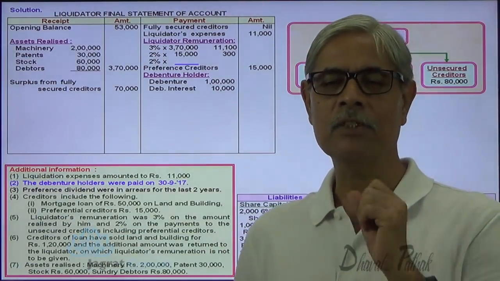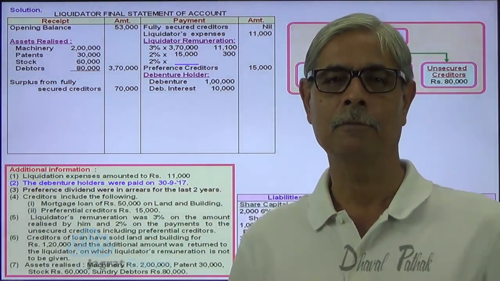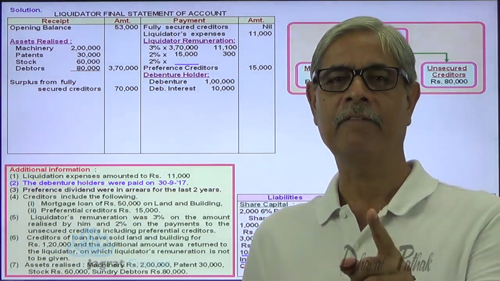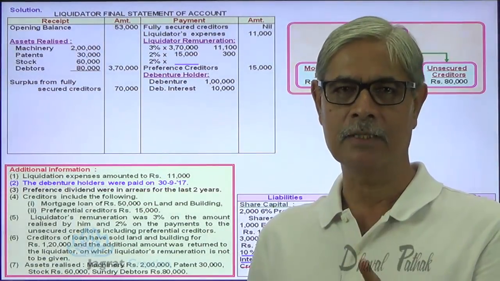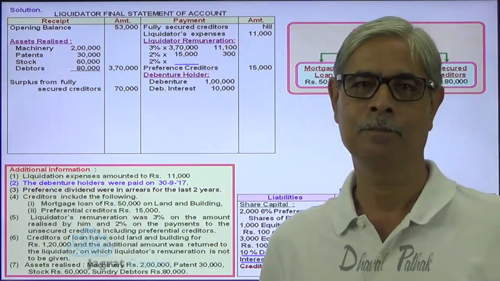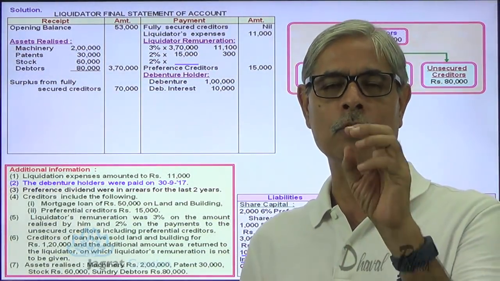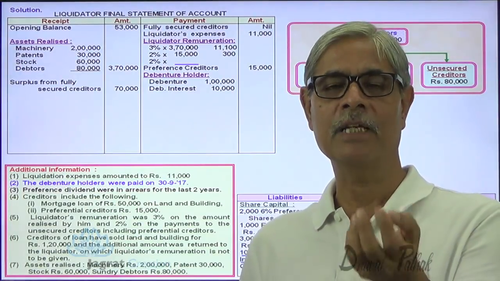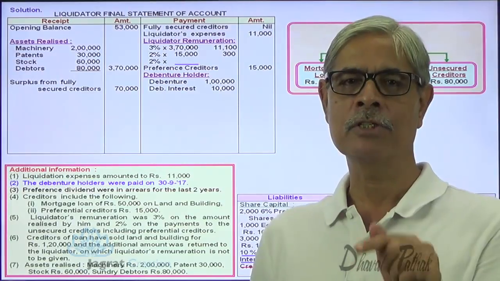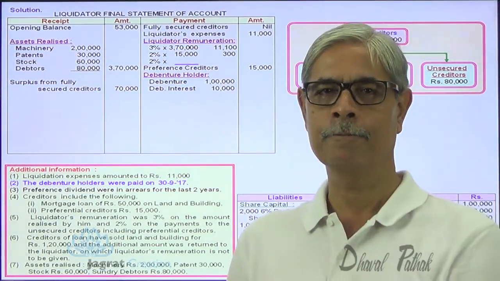The answer is, if the liquidator has sufficient funds to pay out all the unsecured creditors, and after payment of unsecured creditors surplus is left with the liquidator, then the liquidator is obliged to pay interest to the debenture holders for 6 months.